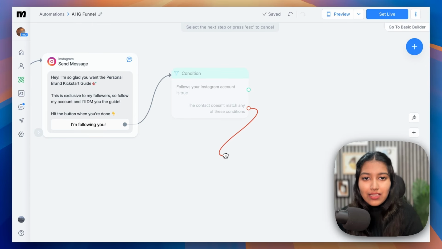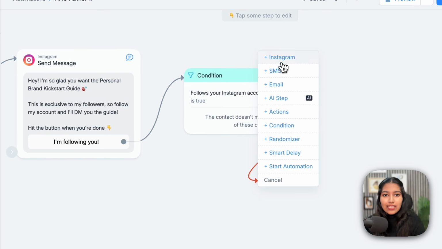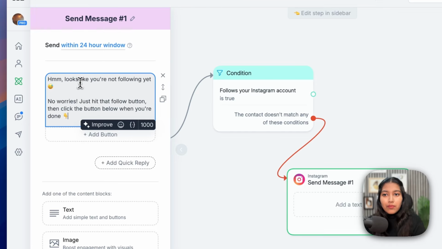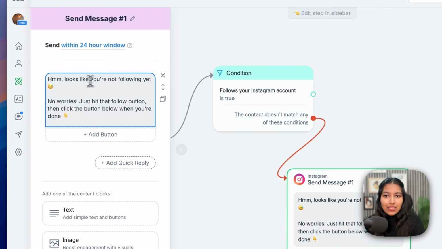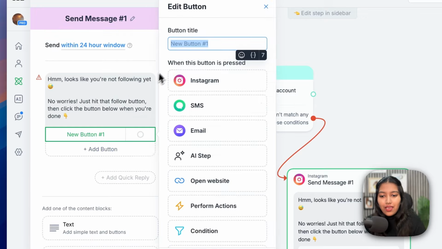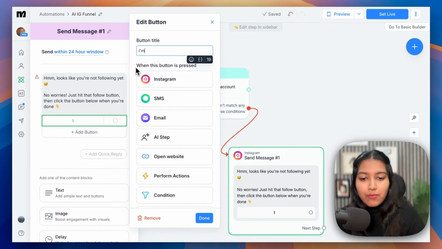So again, just drag this arrow, drop it, and select Instagram. And now I'm basically going to tell them that looks like you're not following yet. No worries, just hit that follow button and then click the button below when you're done. And then we're going to say, I'm following you now.